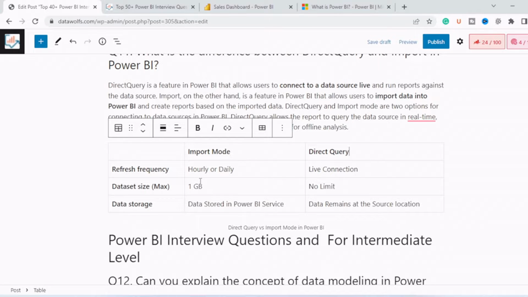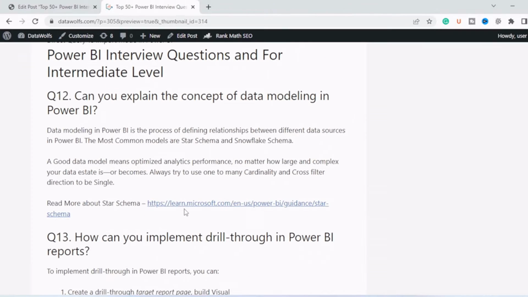The maximum size of data in import is 1 GB, and for DirectQuery there is no limit. This 1 GB is for a Pro user. If you go for Premium capacity, then this will increase. Whereas in DirectQuery, it depends upon the source. If the source can handle that much data, that depends upon the source. As for data storage, in import mode it is stored in the Power BI service, whereas in DirectQuery, the data remains at the source location.